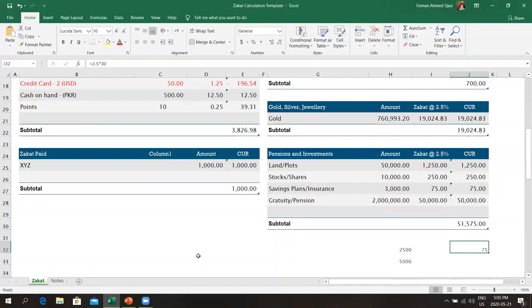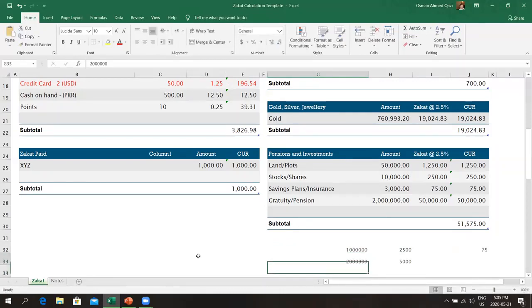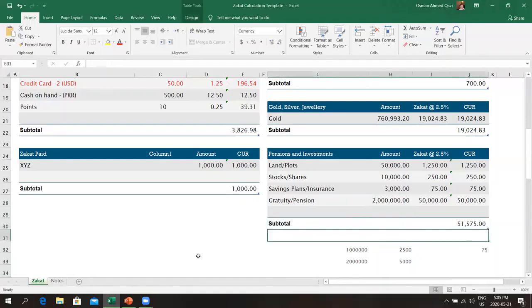That's not true. What's happening is that your income is growing as well every year. So one year it was 100,000, the next year it became 200,000, and so on, and kept on going. And so 2.5% is on each year's amount. So it's not like 75% of your 2 million. It's 2.5% on this, and so it's less than that.